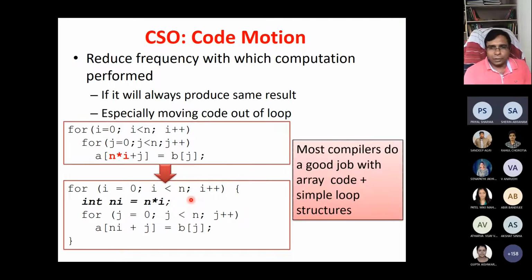Most compilers do a good job with array code and simple loop structure. But suppose you put some kind of function call in between, then the compiler may not optimize. Even if that function call is independent of this, the compiler will still not touch this code. But if you know, then you can write it in this way. Are you getting the point?